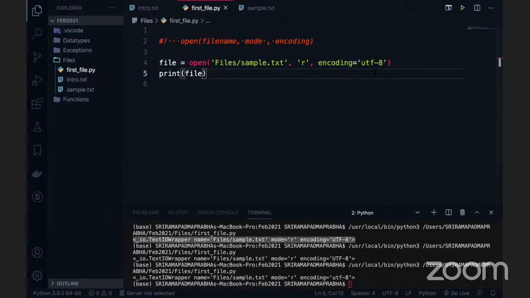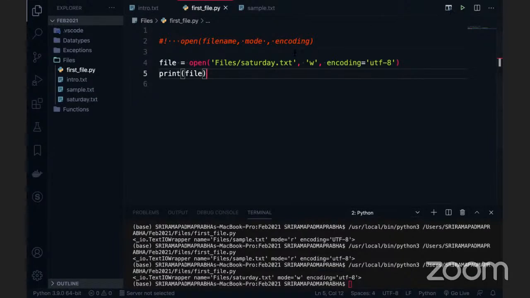So what if I want to create a new file? Then I can use w, and change this one. Instead of sample.txt, since today is Saturday, I'll say Saturday.txt. Now I'm going to execute this piece of code.